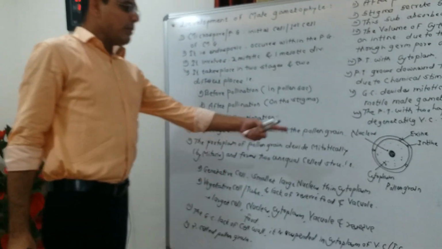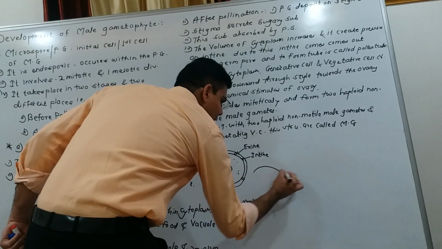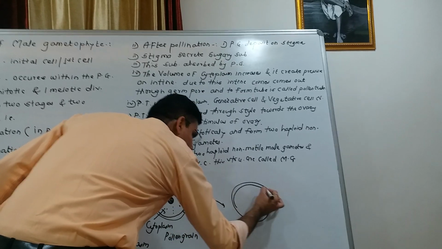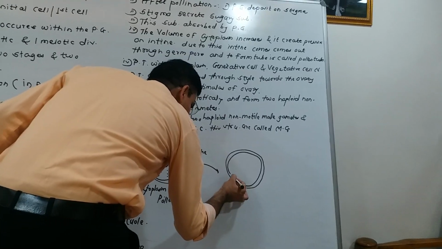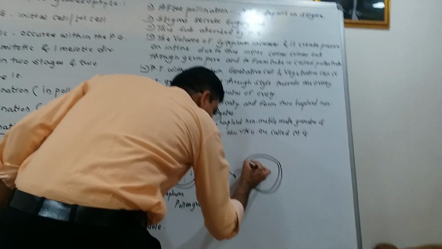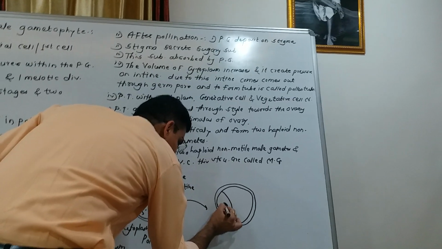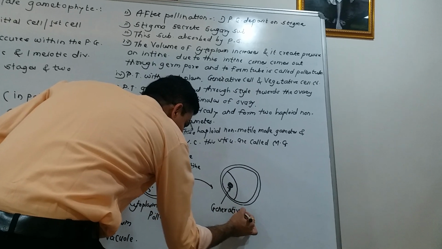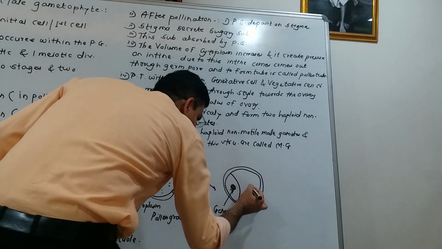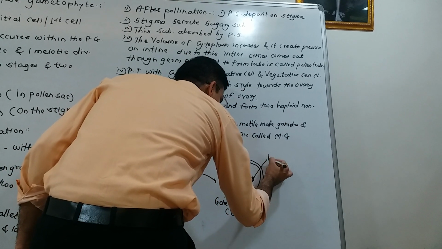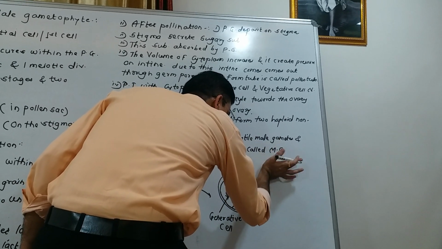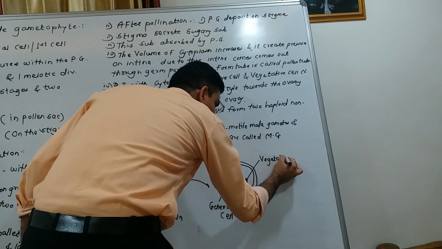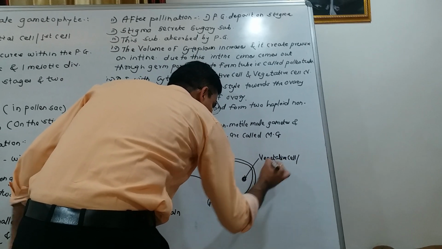Okay, the protoplasm of the pollen grain divides mitotically and forms a two-cell structure. The smaller cell is called the generative cell, and the larger cell is called the vegetative cell, which is also called the tube cell.